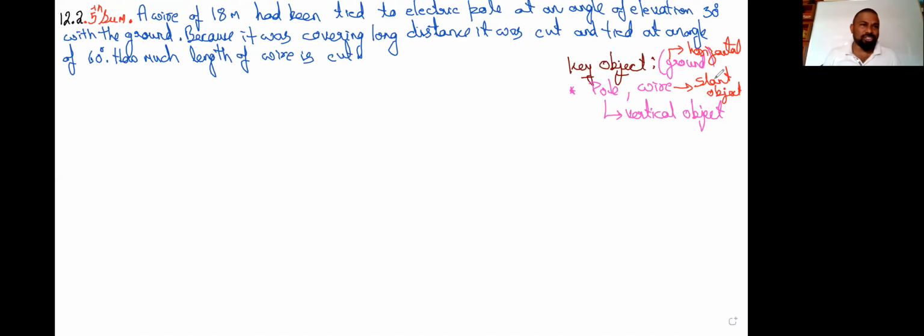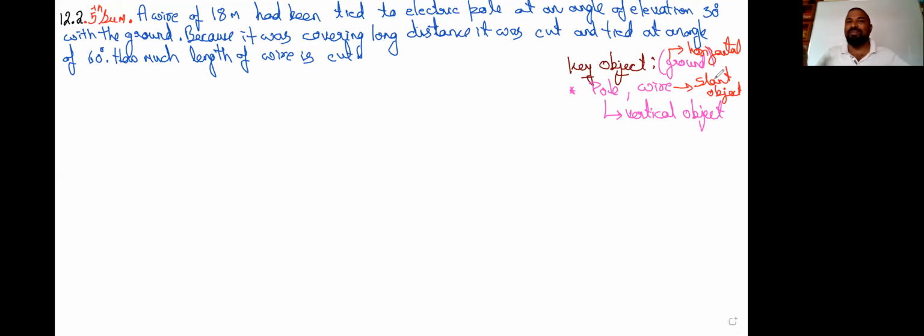Okay, so let's go to the question. A wire, the slant object, is 18 meters and tied to an electric pole. Just now I said the electric pole is a vertical object, at an angle of 30 degrees with the ground. The wire is making 30 degrees with the ground. We need a horizontal line and a slant line to make an angle. The horizontal line is the ground and the slant line is the wire. So the angle between both of them is 30 degrees.